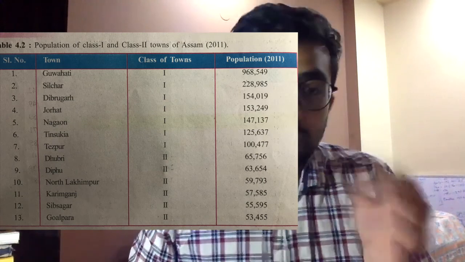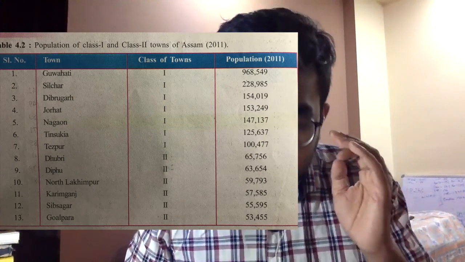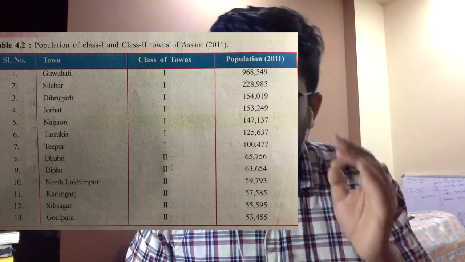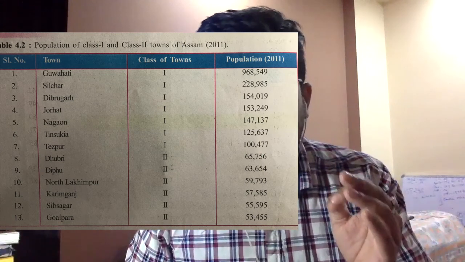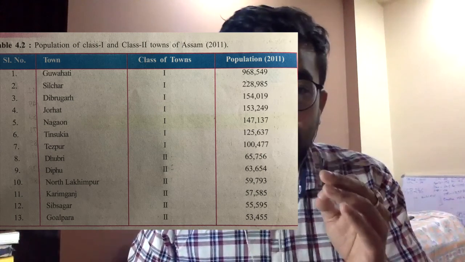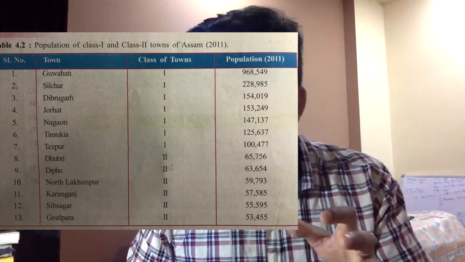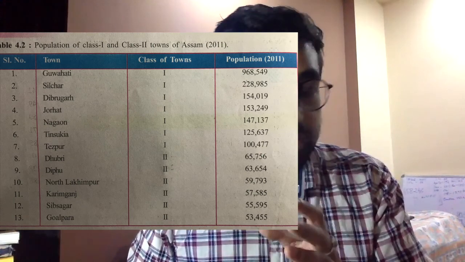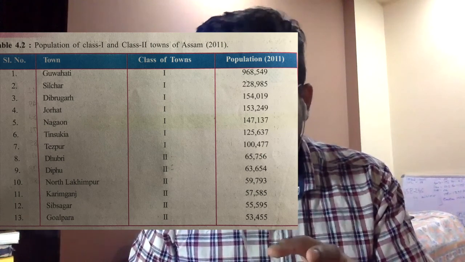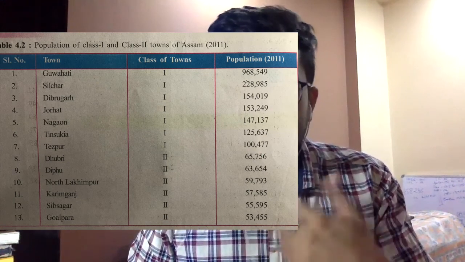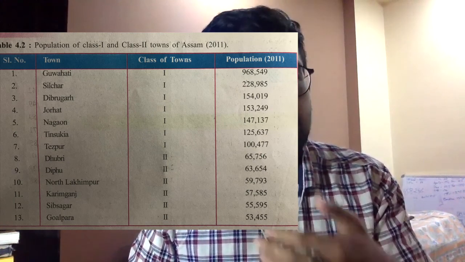I have made our video based on the 2011 census, and your whole class 10 social science geography syllabus depends on the 2011 census. A census happens every 10 years. There is a 2021 census too. After the 2021 census, things are going to change, but that is not going to form part of your syllabus. By then you will already be in class 11, right?